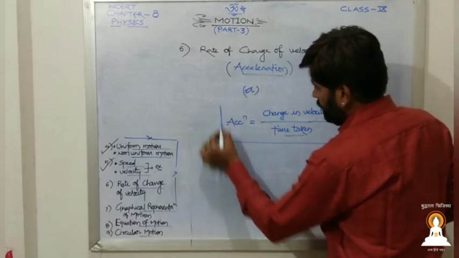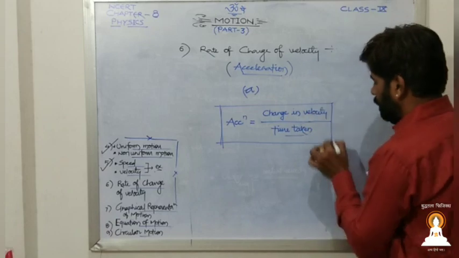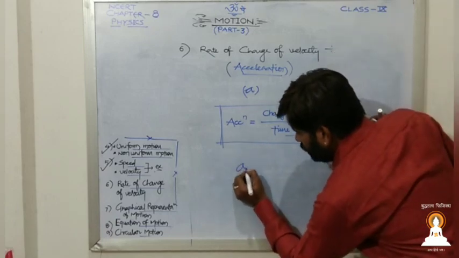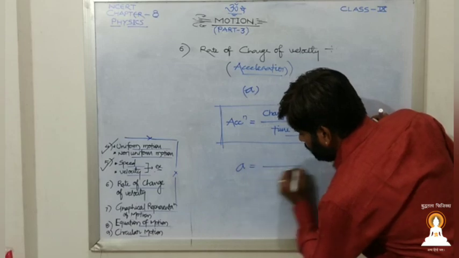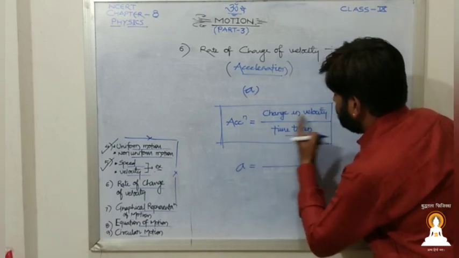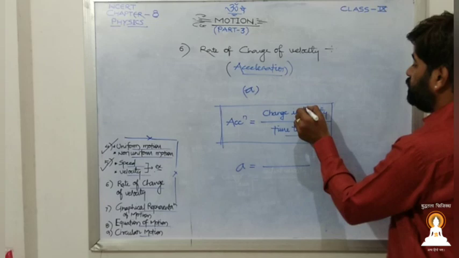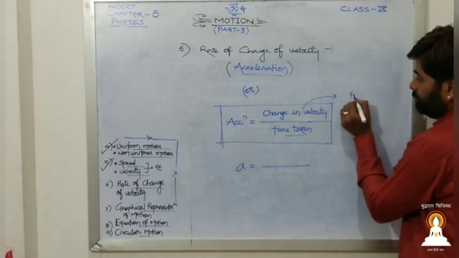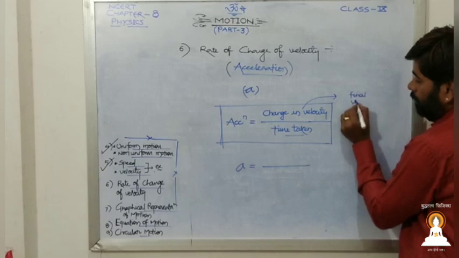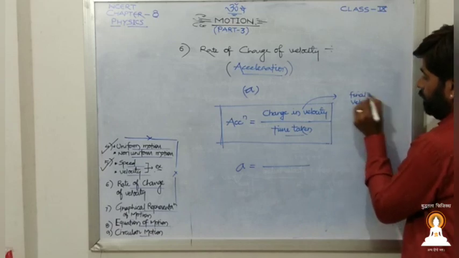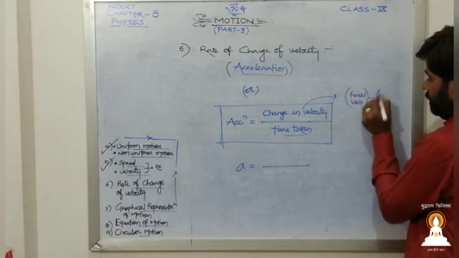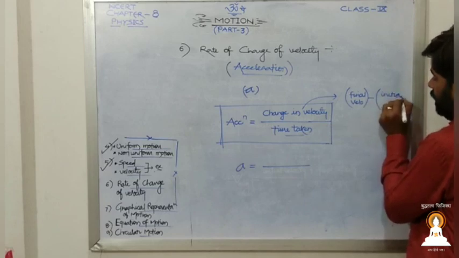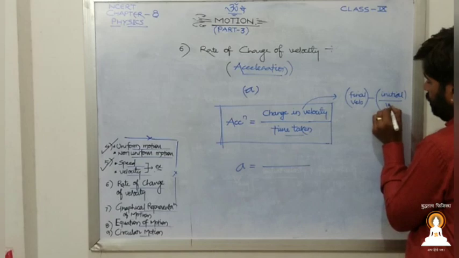Remember that. Now if we write this in terms of symbols, change in velocity means what? Final velocity minus initial velocity.